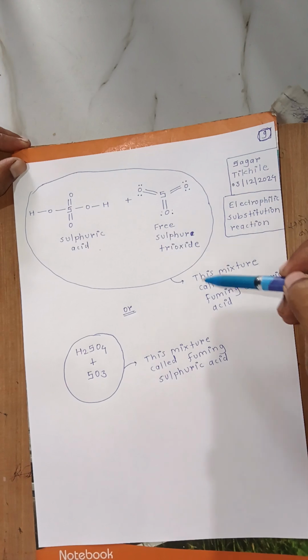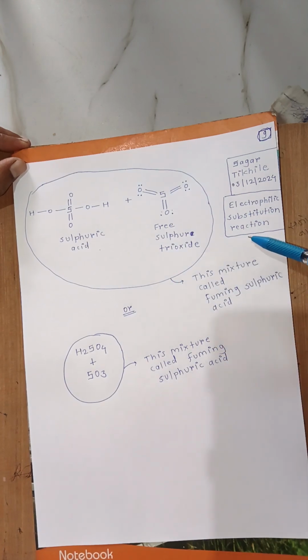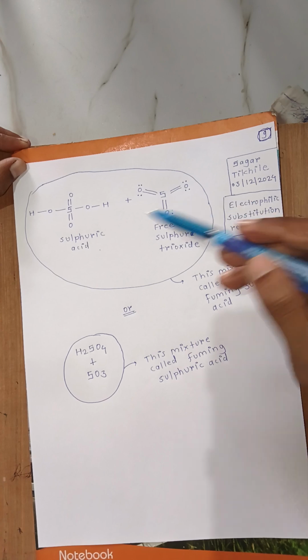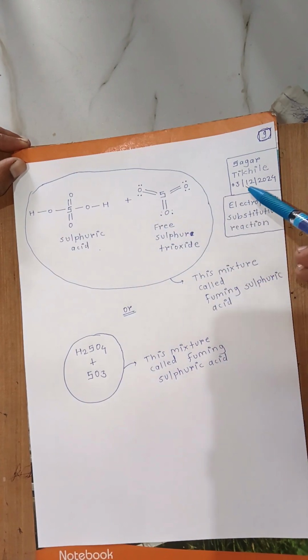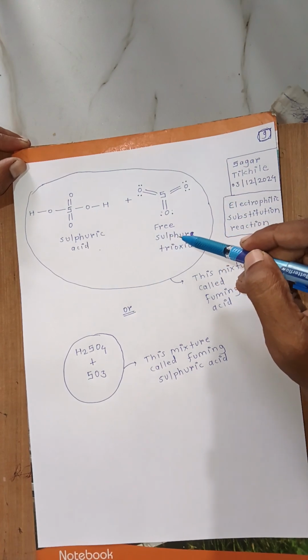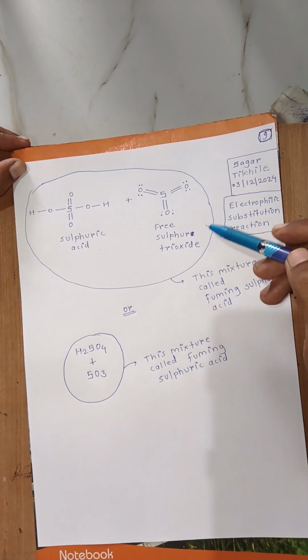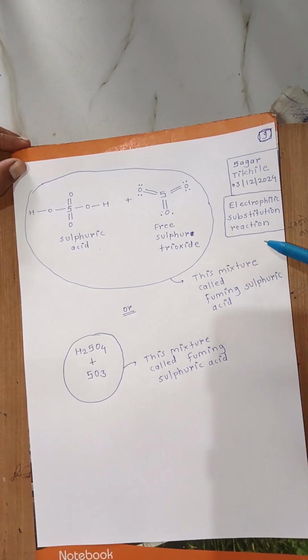And in this reaction, the line given by the authors is: when benzene reacts with fuming sulfuric acid at 373 Kelvin temperature, then benzene sulfonic acid is formed as the main product with water as a byproduct.